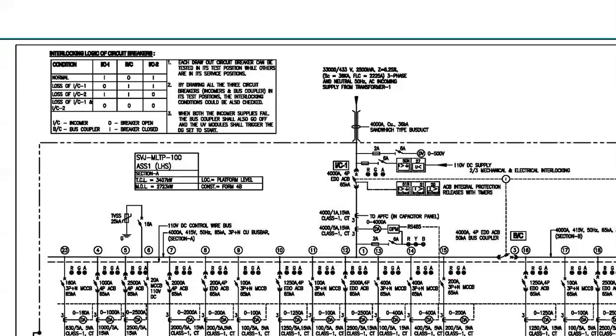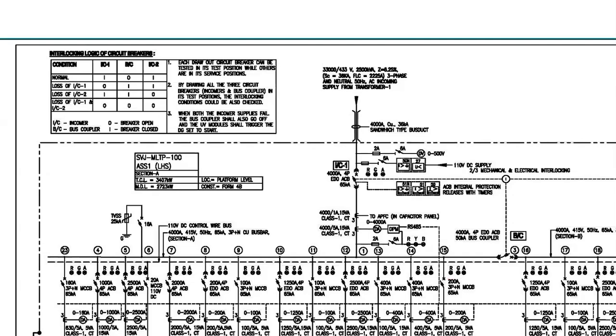The difference is, it happens with a lot of buildings where I am a builder. I have planned a 10-story building, but presently I am not going to construct it. I am going to construct, say, up to a 4-story building. In that case, I will make a provision for this, but I will not spend the entire capital cost. So presently I will go for a 4000 ampere frame size circuit breaker with a 3200 ampere release. And release means basically the internal devices will be of 3200 ampere.